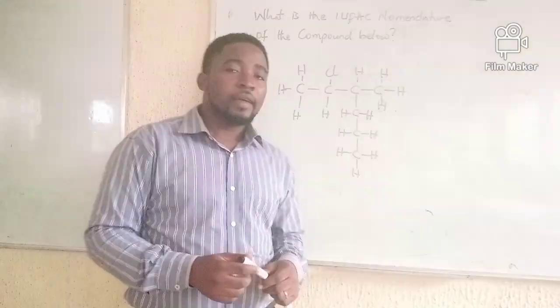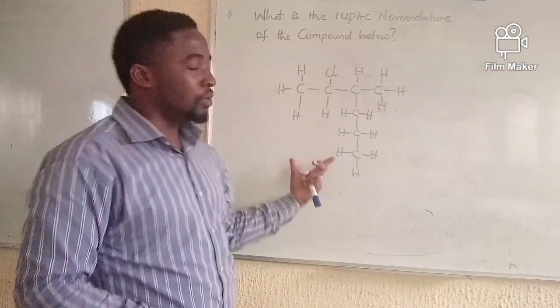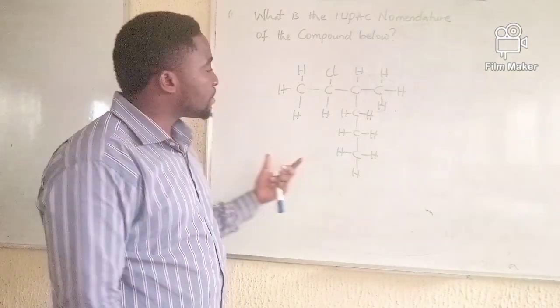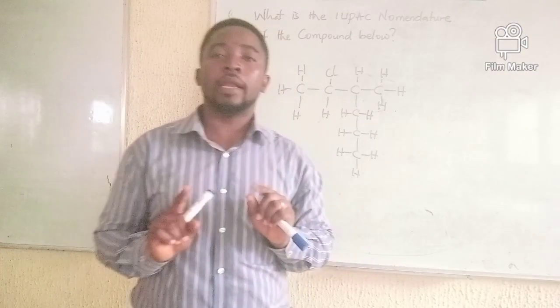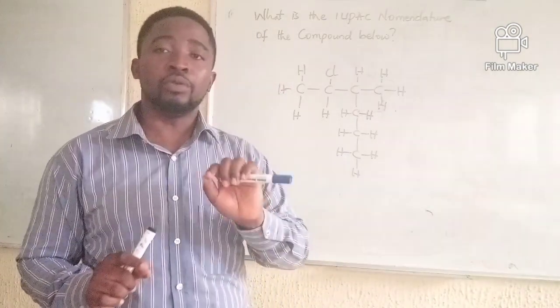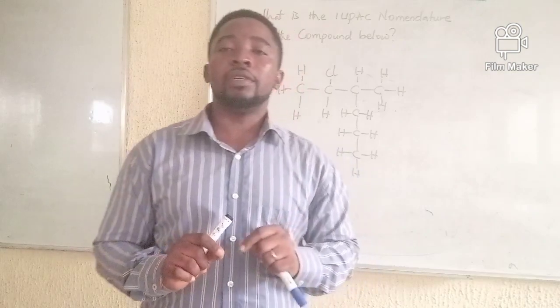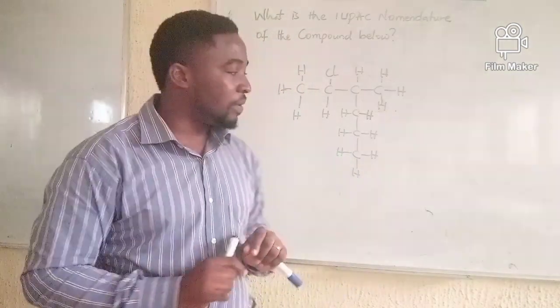Right, welcome back. Now this one says, what is the IUPAC nomenclature of the compound shown below? To name this compound, the first step to naming any organic compound, especially alkanes, is to first of all find the root. The root is the longest possible chain of carbon atoms in that hydrocarbon.